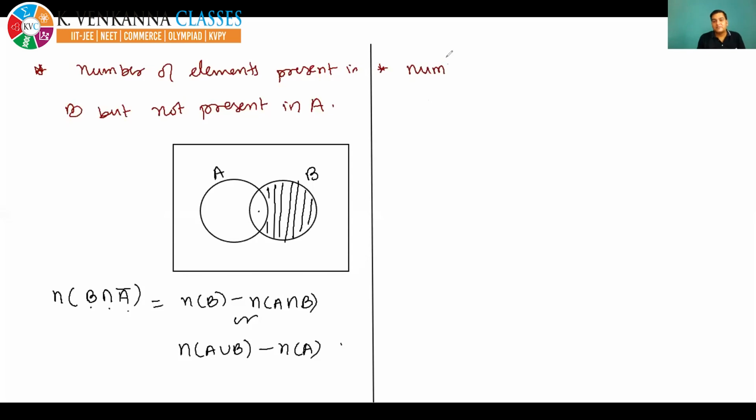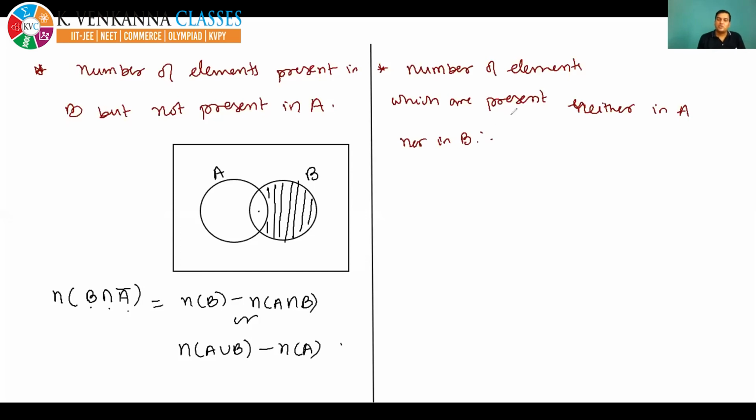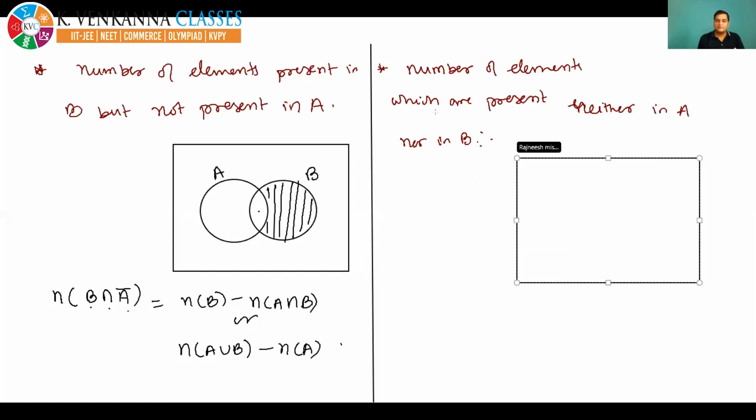Number of elements which are present neither in A nor in B. So you have to draw the Venn diagram of those elements which are present neither in A nor in B. After that, you have to write those things in the language. After that, you have to write the formula. Quickly, please do it. Till then, I am drawing the Venn diagram.